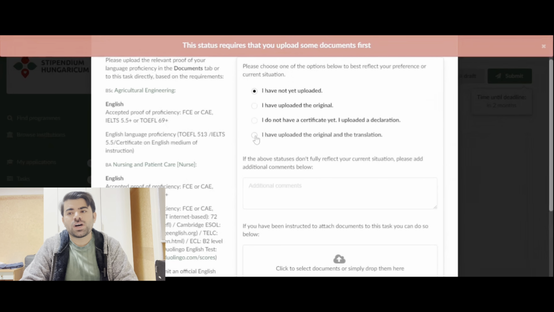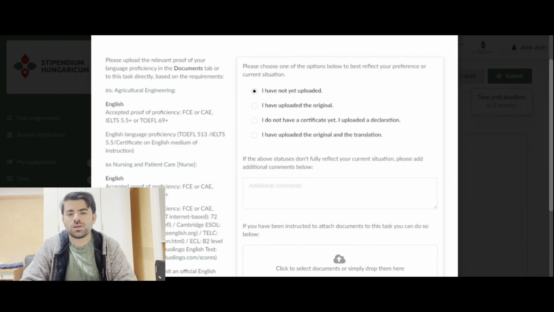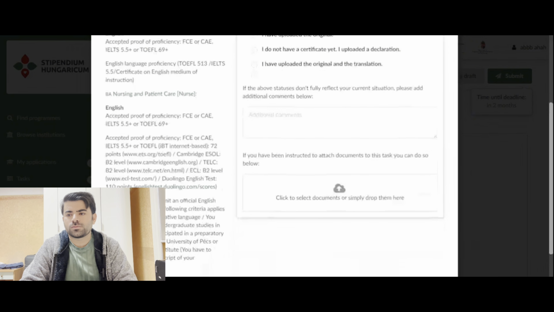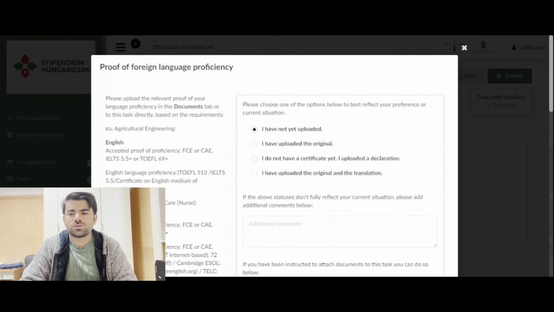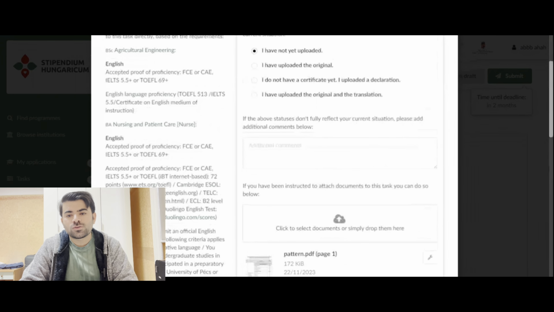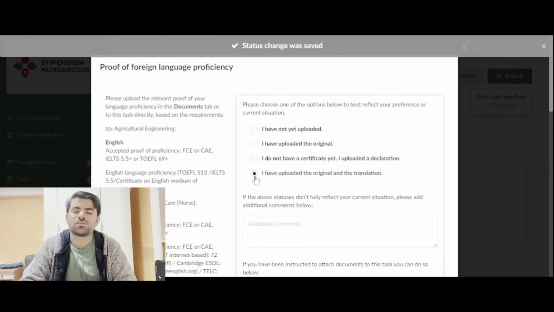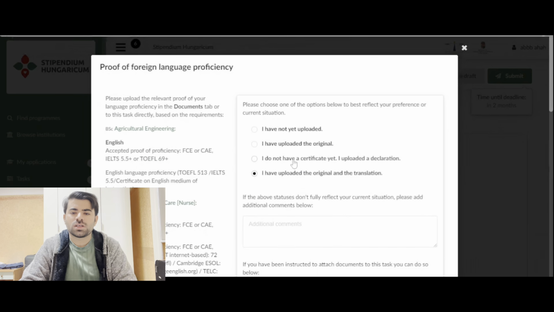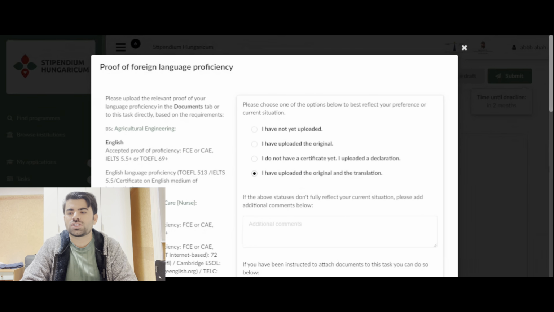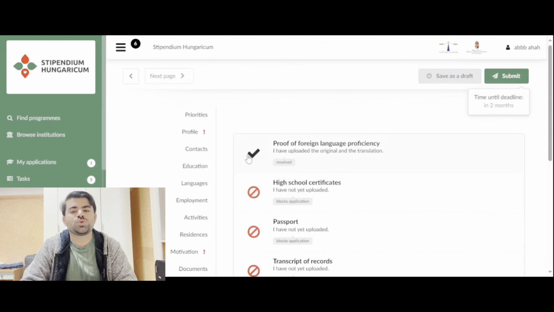Why? Because this is showing an issue since I didn't select any document. So let's say I will select some document. Here you go. Now my document is uploaded here. And then I have to select, I have uploaded the original and the translation. If I do not select this, then there will be an issue. Let me show you this issue. This is done. I have uploaded the original and translation. Okay, I will cross here. This is ticked. It means that the issue is resolved.